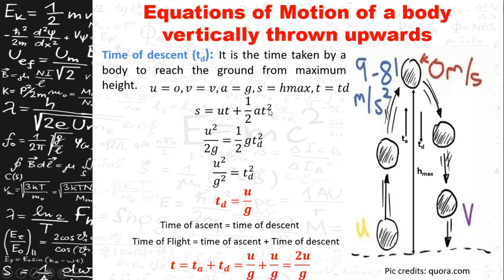Now you have 4 equations of motion for a body which is in linear motion, that is traveling in a straight line. 4 equations of motion for a body which is freely falling, and apart from the 4 equations of motion for a body which is vertically thrown upwards, you have additionally maximum height, time of ascent, time of descent, and time of flight.